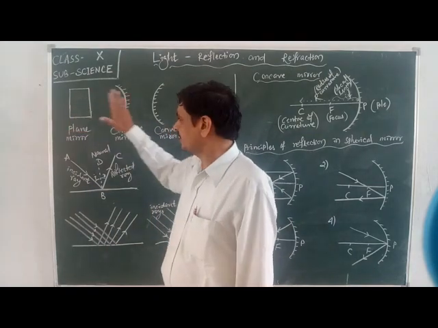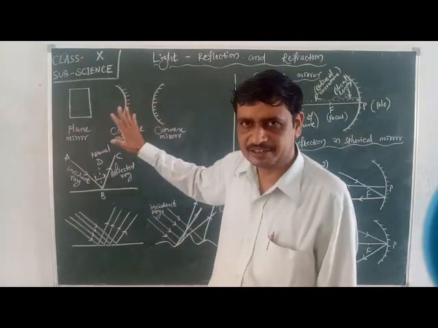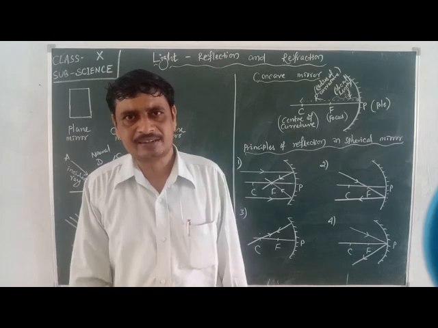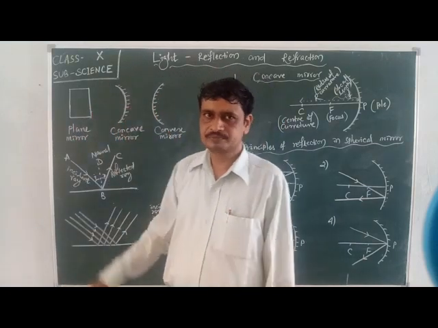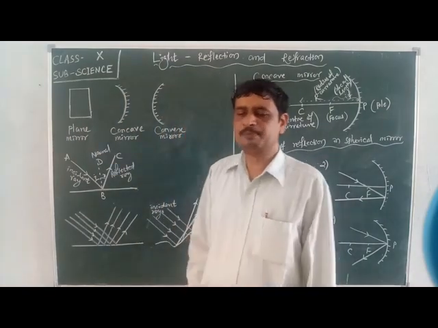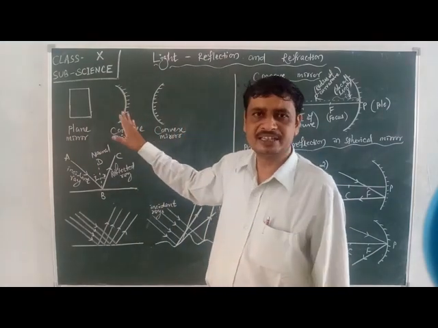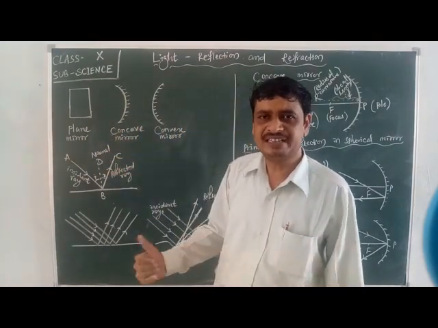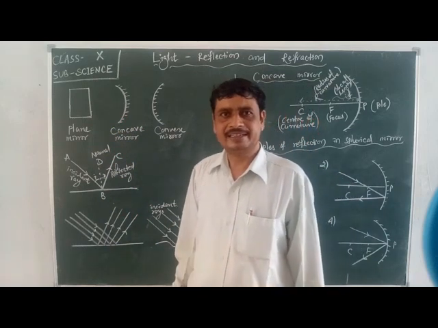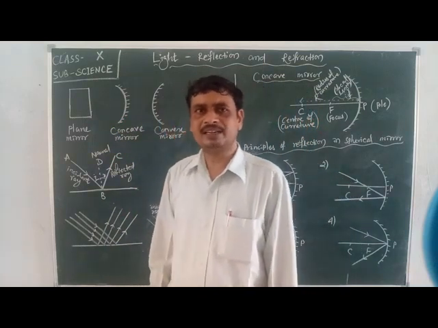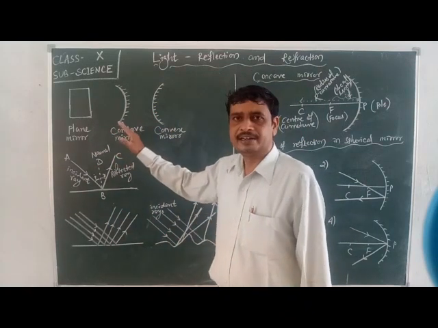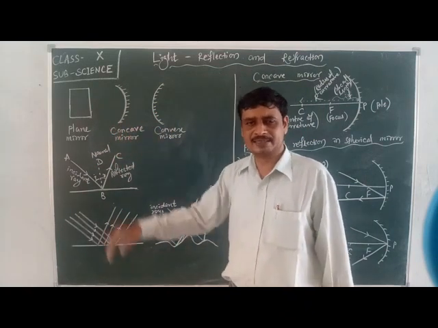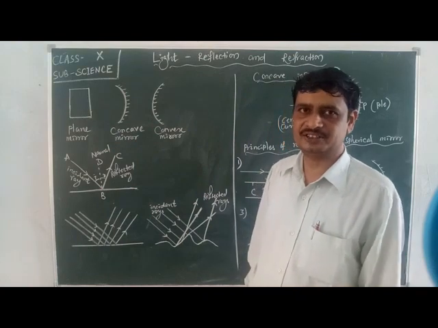Here, plane mirror, concave mirror and convex mirror, three types of mirrors are shown, but the image formation in these mirrors may be different. It depends upon the position of the object. The nature of images will be different.